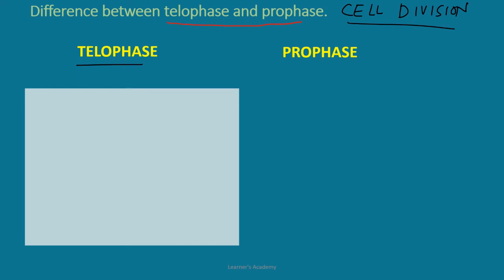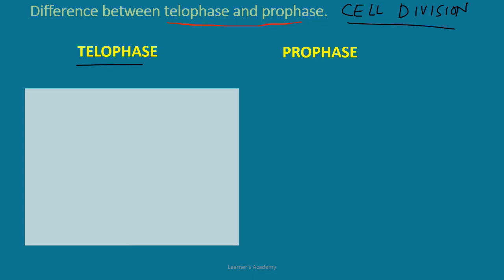Now, nuclear membrane is formed around each set of chromosomes reached at the poles. Thus, 2 daughter nuclei are formed in a cell. Nucleolus also appears in each daughter nucleus, and spindle fibers completely disappear.